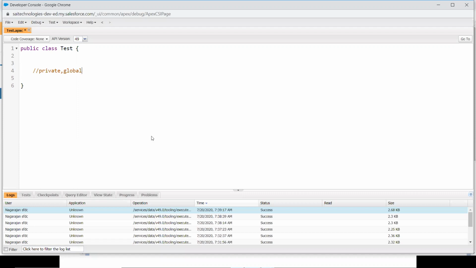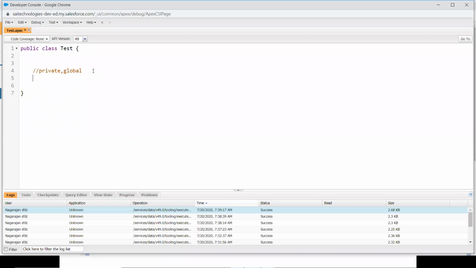If you specify something after a double slash, it is called a comment. This line will not be executed. For example, you may want to write simple documentation related to your current class, and you can make use of comment lines. Using double slash, you can specify a single line. If it is more than one line, you can use slash star. I will explain that also. It's a comment line only. So the options are private and global.